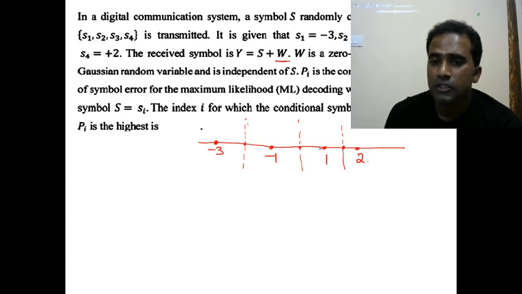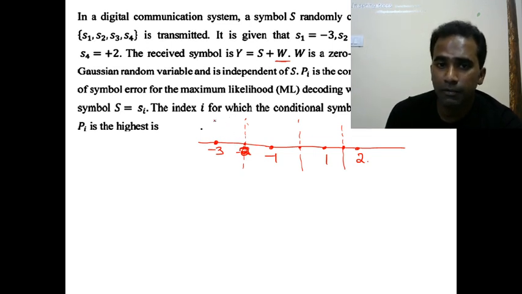Noise can be positive or negative. They are giving a zero mean unit variance Gaussian random variable. So when you send -3, only when the noise is positive and greater than 1 unit will the symbol go beyond -2. Only in that case we get an error. So whenever the noise W is greater than 1, only then we get an error when you transmit -3.